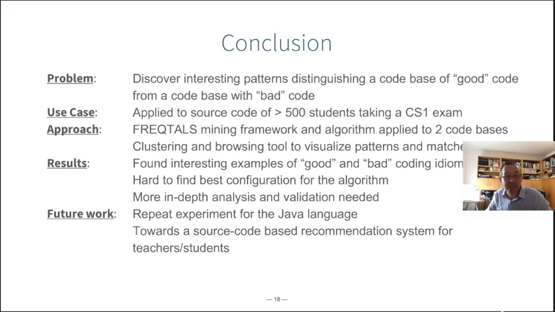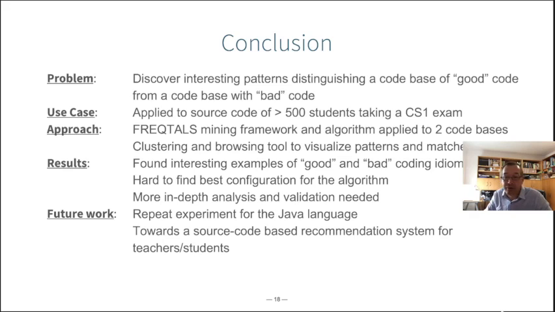We have to say that this is the case for this research and also for previous uses of our Python mining algorithm. It's not always easy to find the best configuration of the algorithm. There are so many parameters to set for the different constraints, for the timeout. We used a configuration that worked well in the past, and we tried that configuration here. We had to adapt it a bit, but as soon as you start changing the variables or the thresholds a bit, the results may not necessarily improve. So tweaking to get a good set of configurations takes a bit of time.